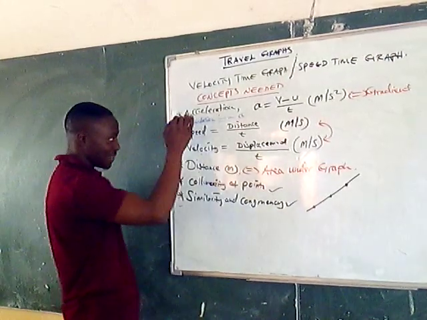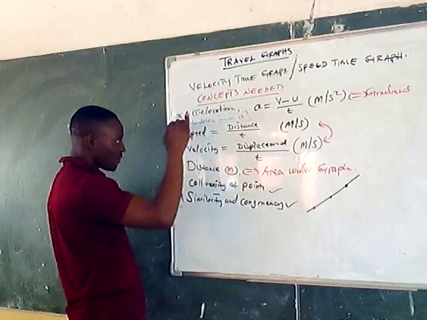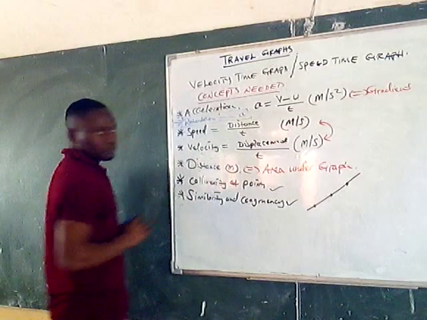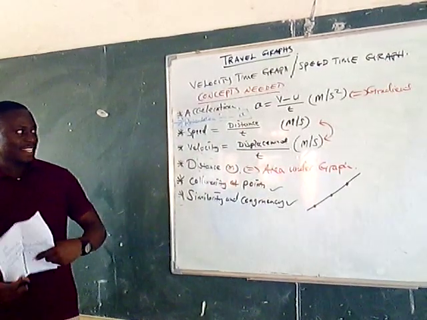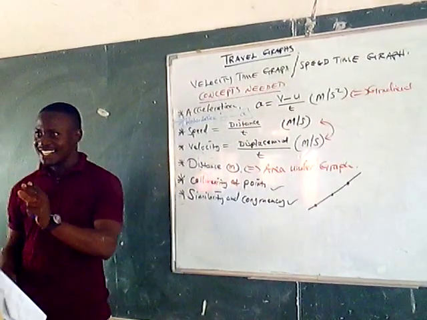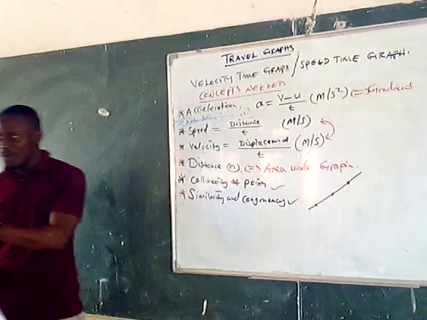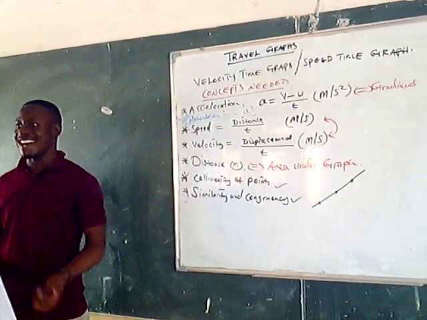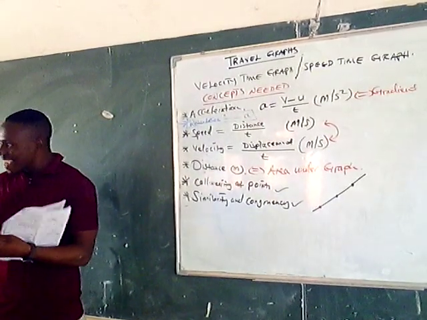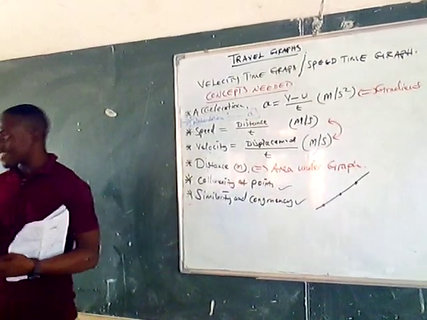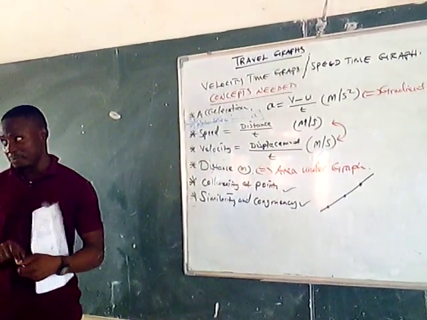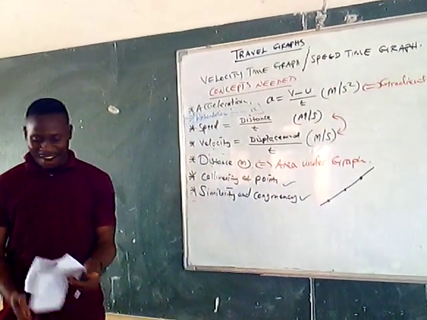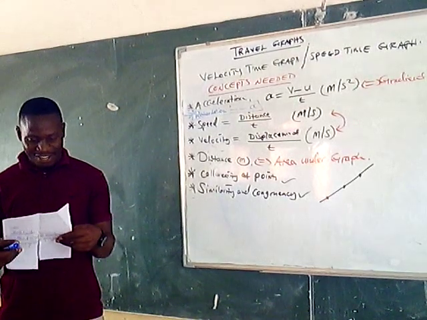Have this in mind, please. Have this very vital, important formula here. It's a very, very important thing. Meaning, if you get a negative acceleration, what is it? It is retarded. So the moment you get a negative acceleration, it is actually a retardation. Take note, that's very good. From this formula here, you get that. Okay, let's see now how we go about this in a practical sense.